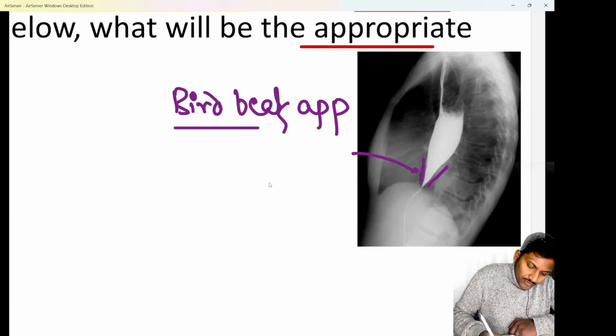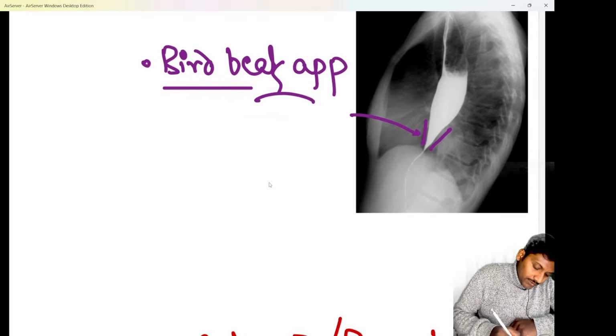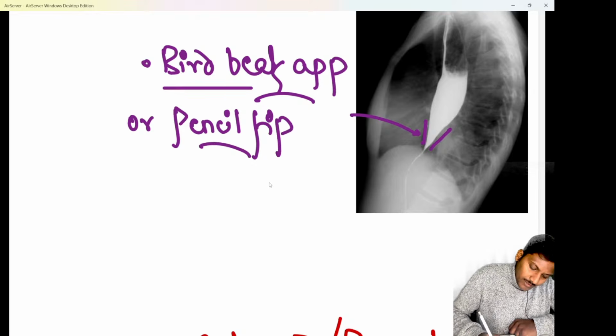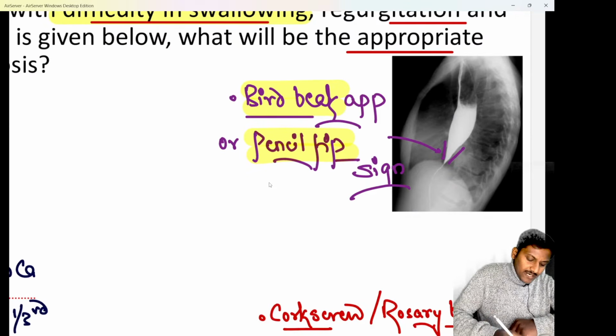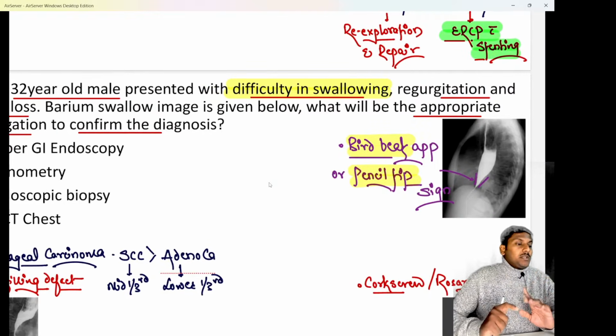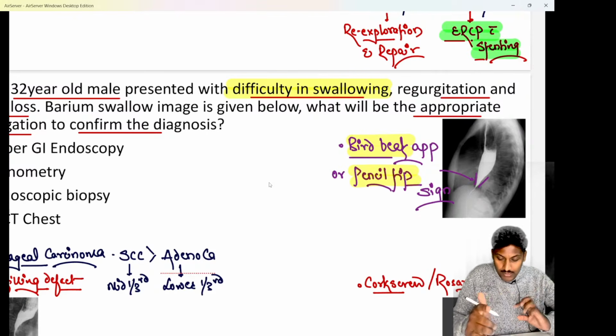And please tell me, what is the provisional diagnosis? Whenever the barium swallow shows us the bird beak appearance, what is the likely diagnosis? We can call it the bird beak appearance or the pencil tip sign. Do remember, if there is bird beak appearance, pencil tip sign, or smooth tapering, I will prefer calling this appearance bird beak, pencil tip, or smooth tapering. If none of these three options are there, then we can call it rat tail also. Preferred options will be bird beak, pencil tip, or smooth tapering. If nothing is there, then you may mark it as rat tail appearance.